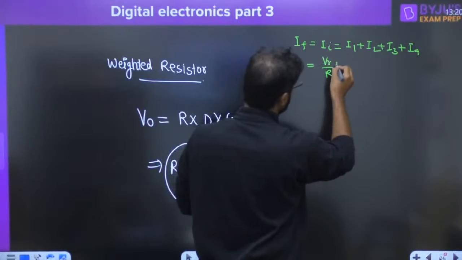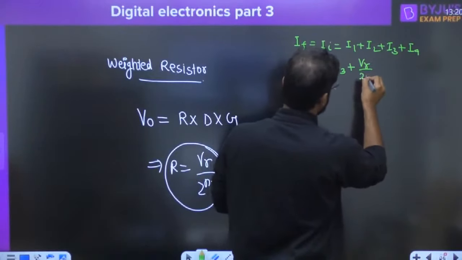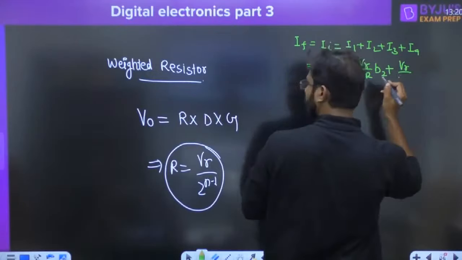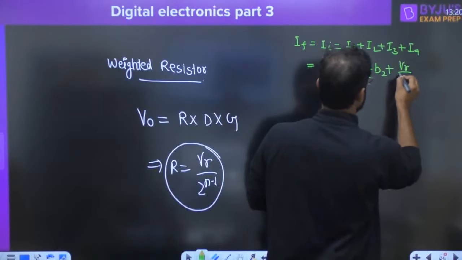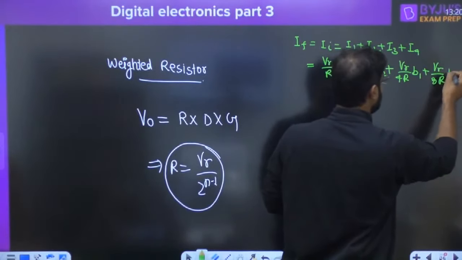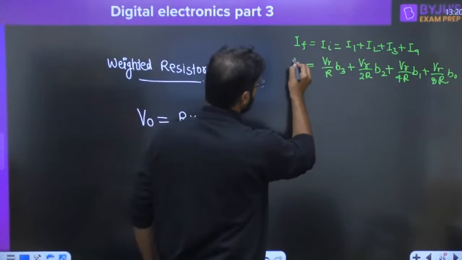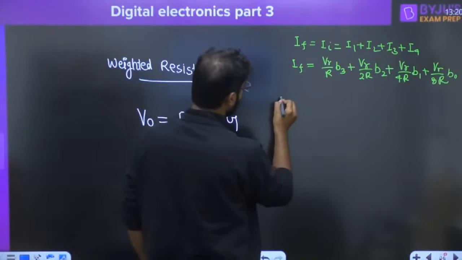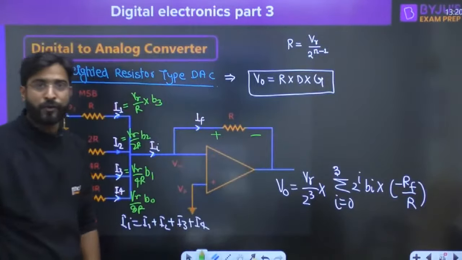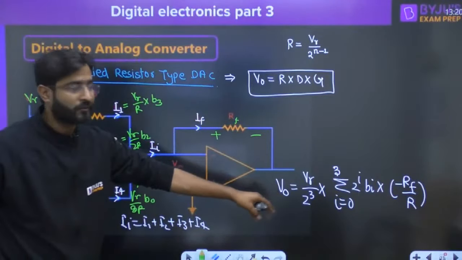VR upon R into B3, VR upon 2R into B2, VR upon 4R into B1, VR upon 8R into B naught. Okay. Now you can take everyone, this is called IF. And now we already know how the voltage you will get. This voltage is nothing, it is just a plus minus V naught. So IF into RF will give you V naught.